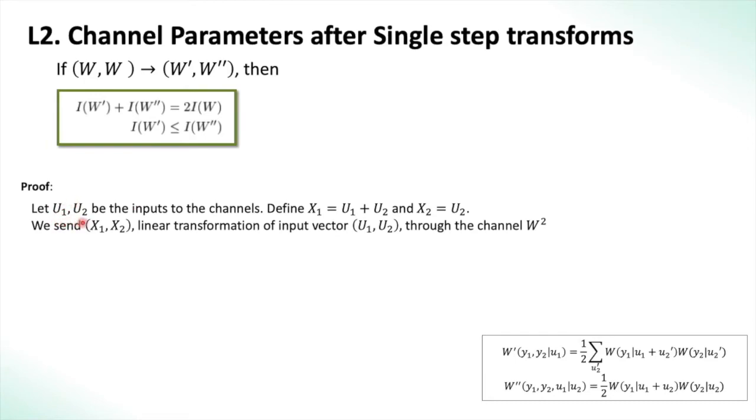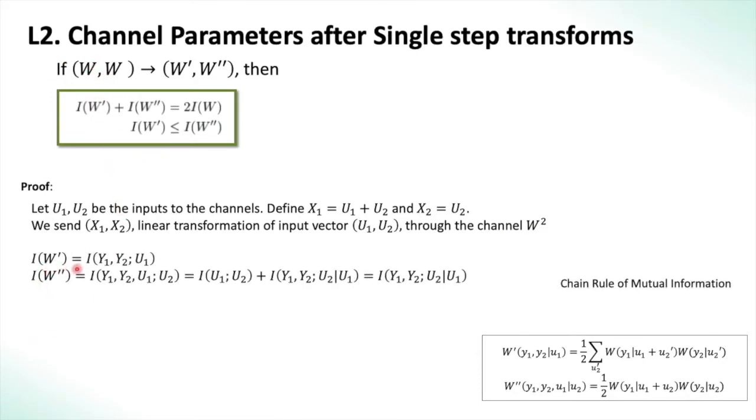So, let U1, U2 be the inputs to the channels. We define X1 to be U1 plus U2 and X2 equal to U2. There is no manipulation on X2, it is just directly U2. We send X1, X2, which is the linear transform of the input vector U1, U2, to the channel W squared, which is two copies of W.